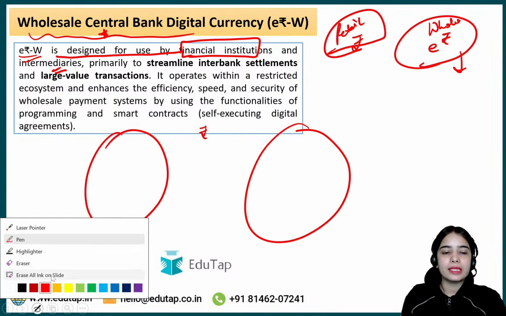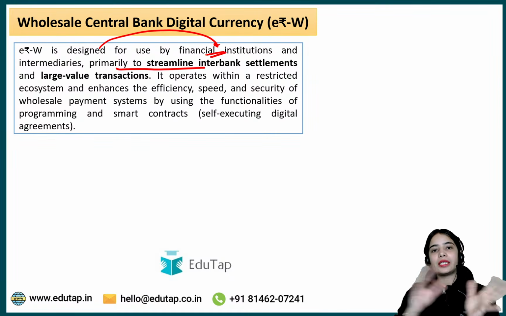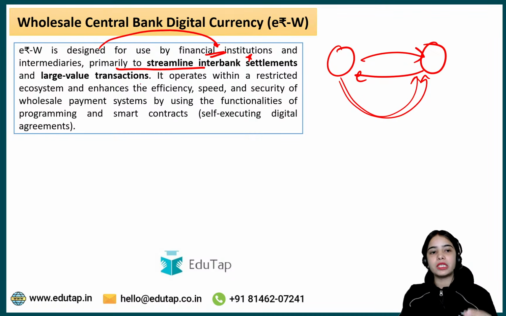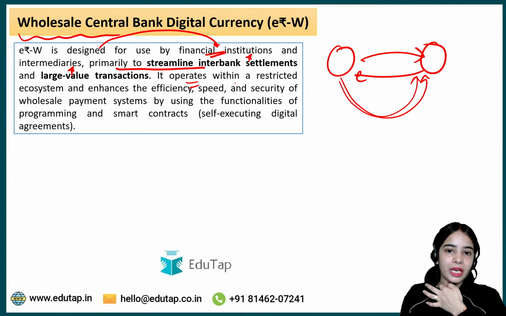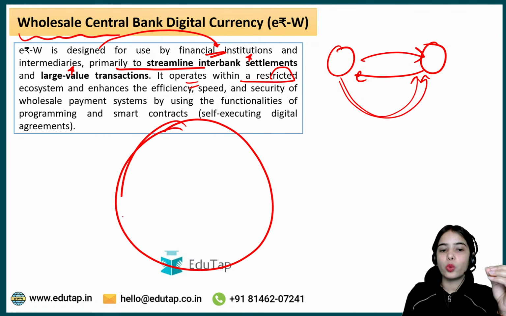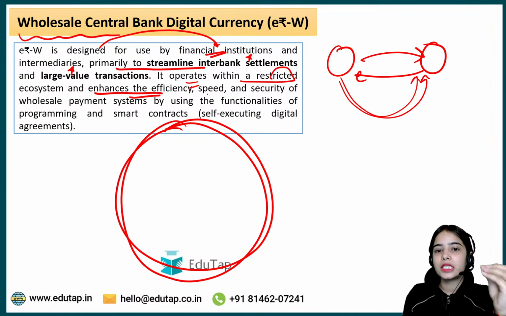So the wholesale e-Rupee is designed for use by financial institutions and intermediaries, primarily to streamline interbank settlements, because the banks are borrowing from each other and lending to each other, and the check settlements have to happen. So interbank settlements and large value transactions can happen through the wholesale CBDC. It works within a restricted ecosystem, only for financial institutions and intermediaries. It enhances the efficiency, speed and security of wholesale payment systems by using programming and smart contracts.